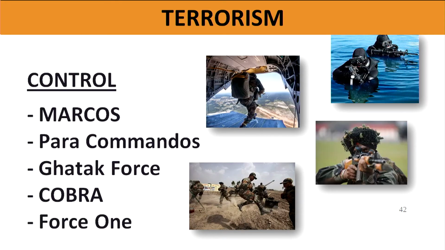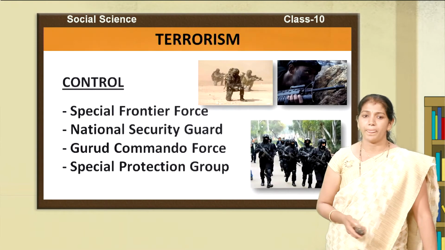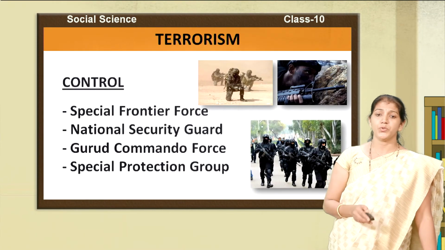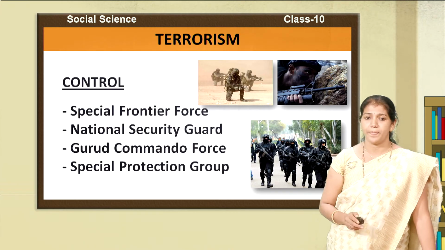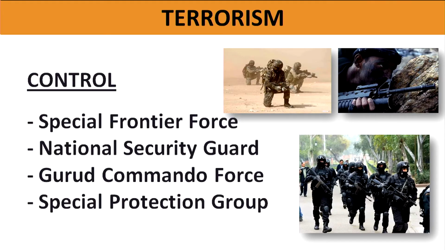Different types of commandos have been introduced by the government to stop terrorism in India. First of all, Marcos, Para Commandos, Ghatak Force, Cobra and Force 1 are the different defense forces introduced by the government to avoid terrorist activities in India. Special forces were also introduced by the government to stop terrorism. First of all, the Special Frontier Force avoids attacks on the border of the country. And the National Security Guard is also one of the defense forces to avoid terrorism in India.